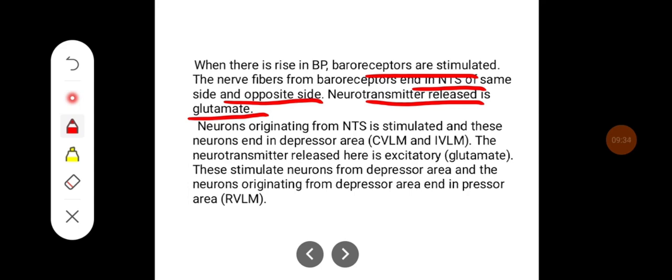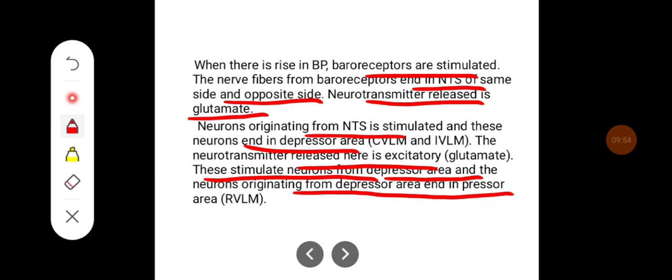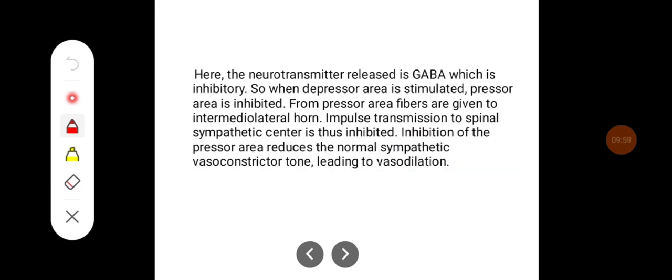Neurons originating from the nucleus tractus solitarius end in the depressor area. The neurotransmitter released here is excitatory, that is glutamate, and these stimulate the neurons of the depressor area. The neurons originating from the depressor area end in the pressor area. Here the neurotransmitter released is GABA, which is inhibitory. So when the depressor area is stimulated, the pressor area is inhibited.